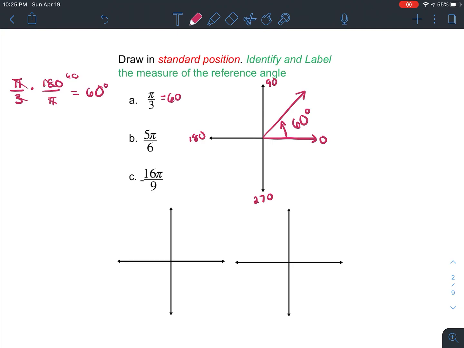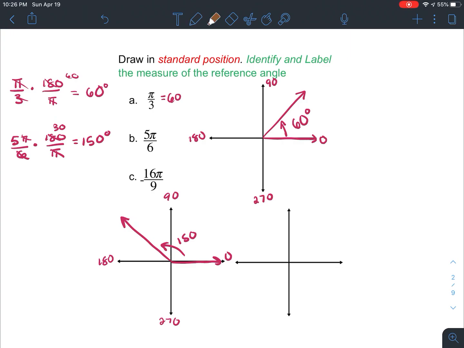How about 5 pi over 6? Well, 5 pi over 6, we have to convert. This cancels, 6 into 180 we get 30, so we're at 150. Looking at our degrees, 0, 90, 180, 270, we know that 150 falls in quadrant 2. Now, different from quadrant 1, where 60 degrees is its own reference angle, so we didn't have to label anything extra, in quadrant 2, 150 is not its own reference angle.